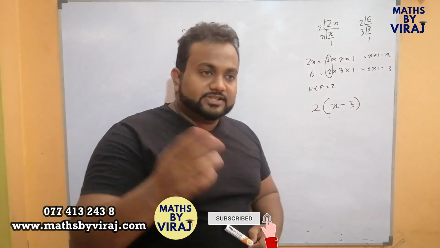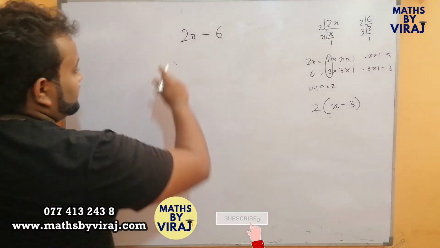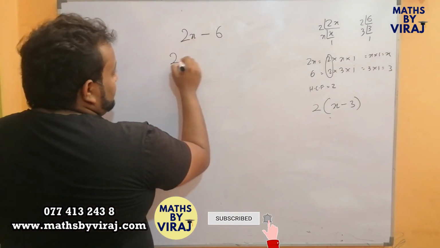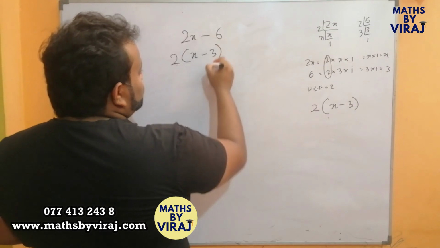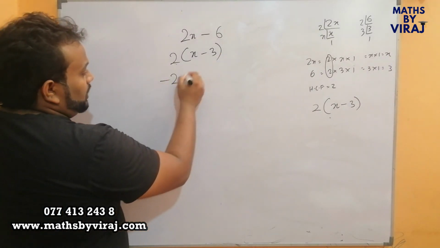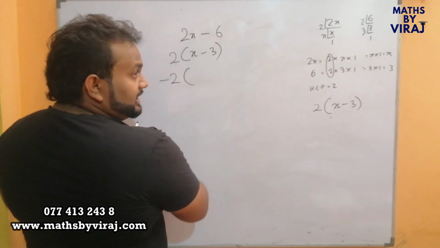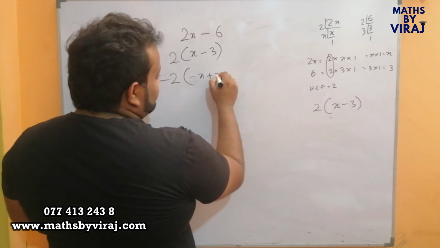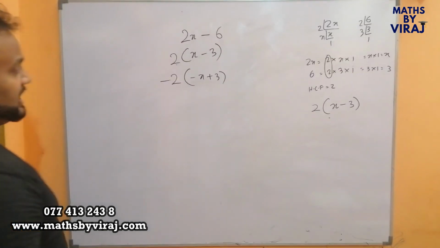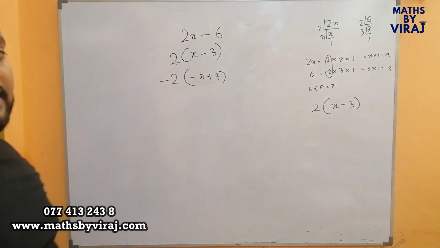Right children, let's reconsider the same expression, but with a small difference. Here when we factorize, what we get is 2 times x minus 3. What if I took minus 2 out? If I took minus 2 out, the expression inside the bracket changes to minus x plus 3. That is, what was minus has become plus, and what was plus has become minus.